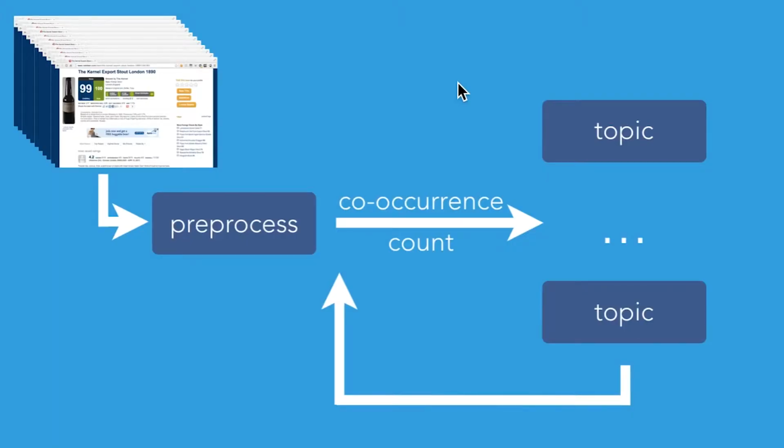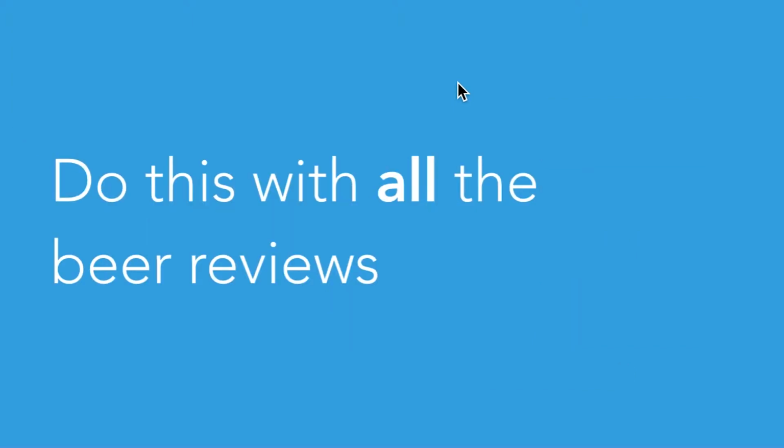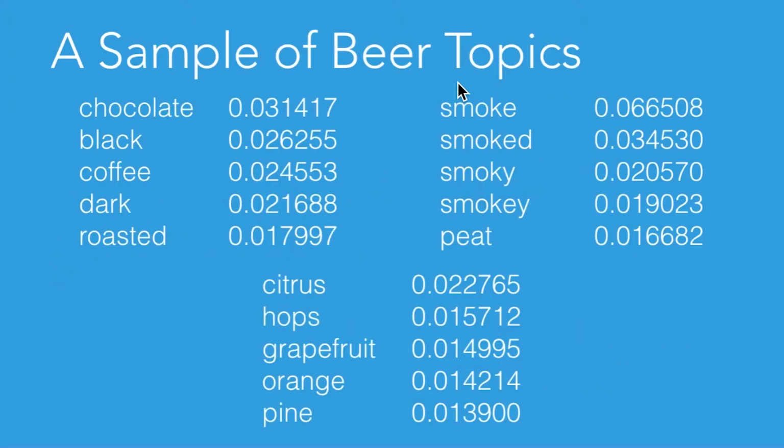And as I said earlier, that's a very loose explanation of how topic modeling works. So we do that, we get all these topics. The topics might look like this. Here's a topic, again from the RateBeer data. These are the top 5 words in that topic: chocolate, black, coffee, dark, roasted, with some weights. Smoke, smoky, peat. Citrus, hop, grapefruit, orange, pine. This is a particular kind of citrusy hop note.